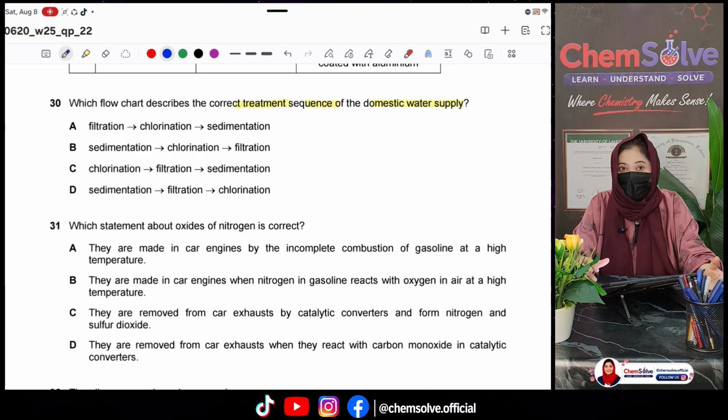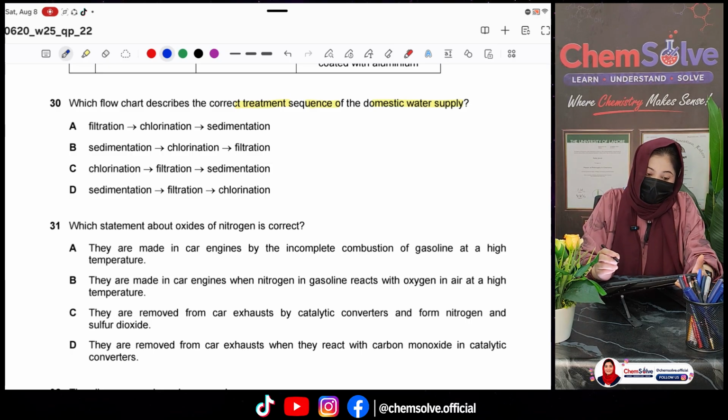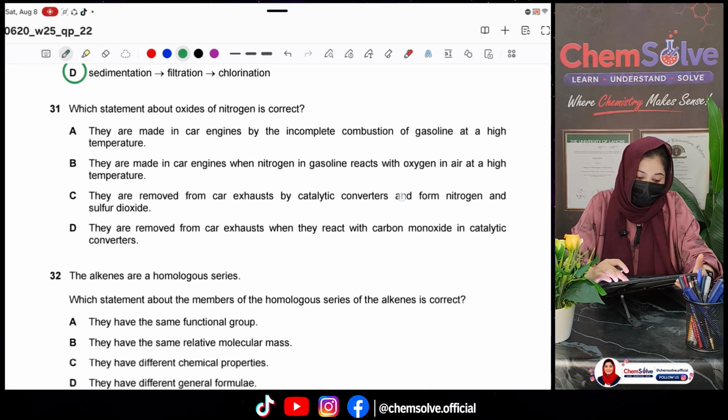Then we do the filtration to remove the insoluble solid, and after that chlorination is done so that bacterial treatment can be done. If any microorganism is present, then they can be removed. That's why D is the correct option for question number 30.